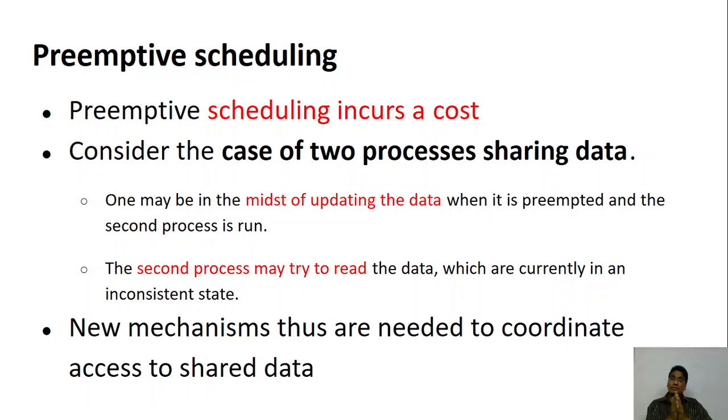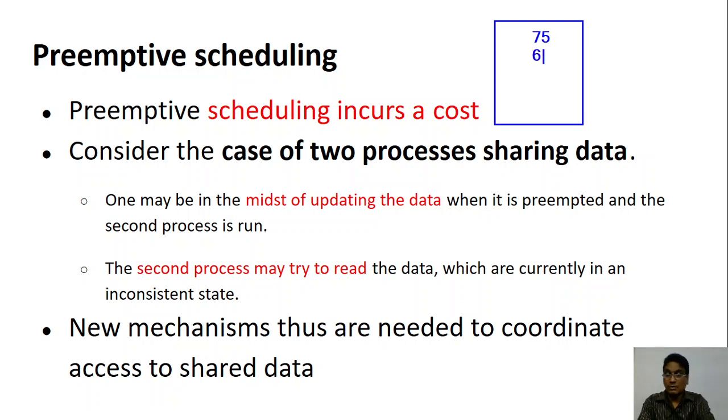Half the work is done by the first process, and the second process will read the value. In that case, what will happen? The result is unexpected. So let me give you the simplest example. So your marks cards are there. Okay, I am entering the marks in all the subjects. Say in the first subject you got 75, in the second subject you got 68.